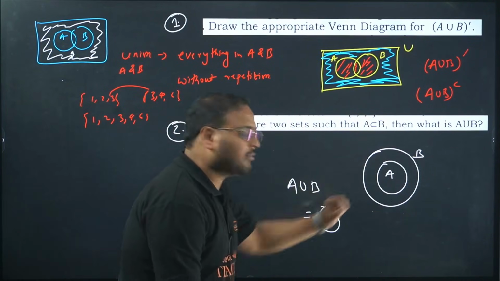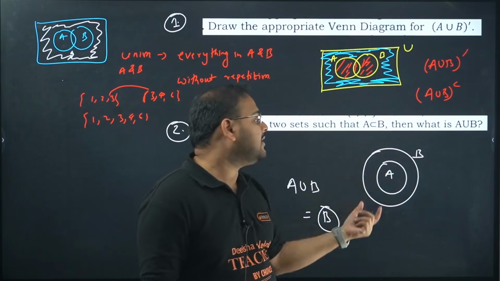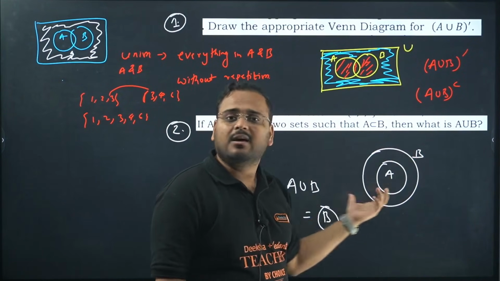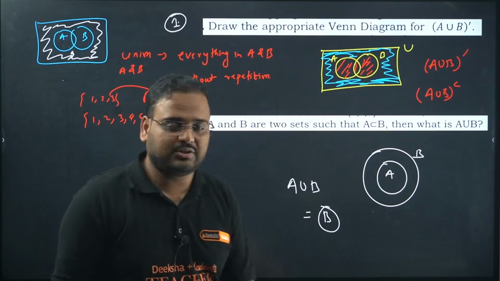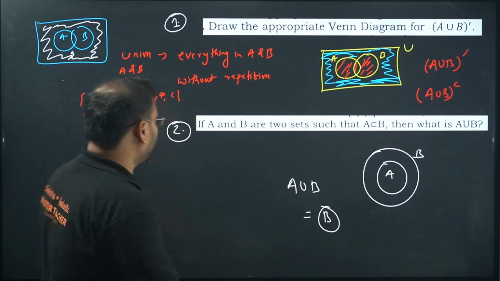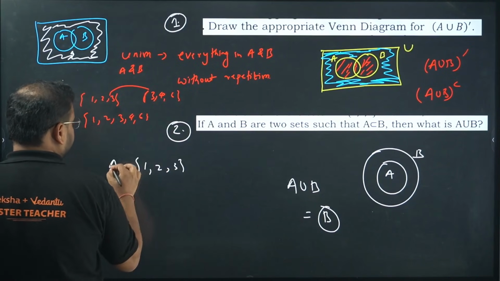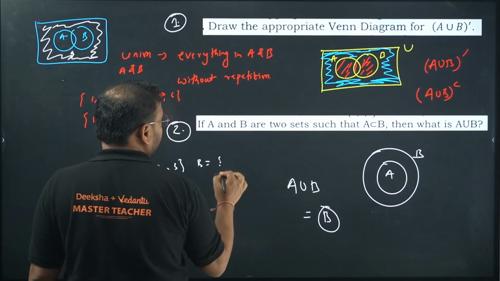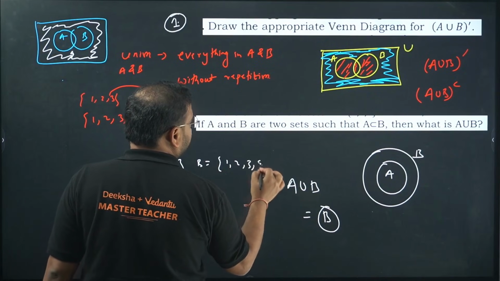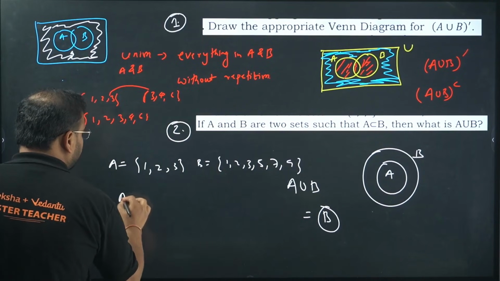Think about it logically from the figure. If you have A and B union, it will become what? Union of A and B will be simply set B, because there is no chance of repetition. Because it means everything in A and B. Okay? For example, you can take 1, 2, 3. This is set A. Set B will be 1, 2, 3, 5, 7, 9, let's say. What is the union of A and B?